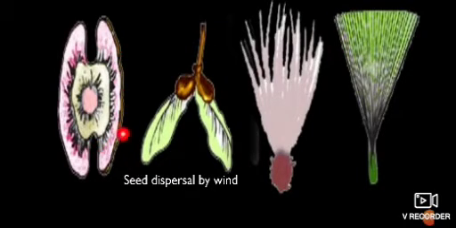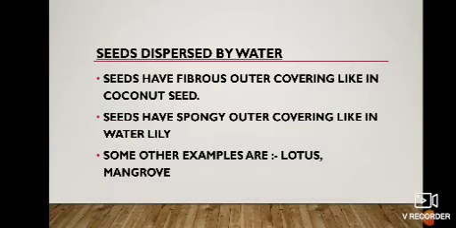This is drumstick seed and it is very light in weight and has structures like wings. And this is maple seed, it is known as helicopter seed. It also has structures like wings. This is dandelion seed and it has a structure like hairs. And this is also sunflower seed. This has a parachute-like structure and they all can fly very far from the parent plant and be dispersed by wind. Here we are talking about the seed dispersal by wind.